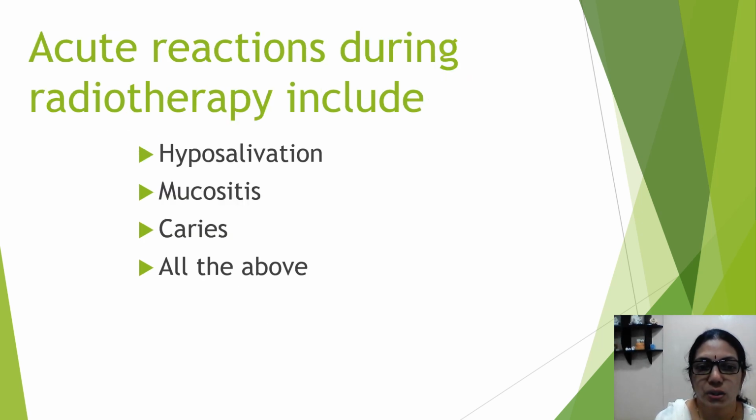Next, acute reactions during radiotherapy include which among these? Meaning they will be seen during the radiotherapy only. Immediately after the radiation dose, you will see these clinical appearances: hyposalivation, mucositis, or caries, or all of these are acute reactions. The answer is mucositis, because hyposalivation does not occur immediately, and because of hyposalivation and poor oral hygiene, caries also results, but all this will occur later. But immediately there will be mucositis in the patient.